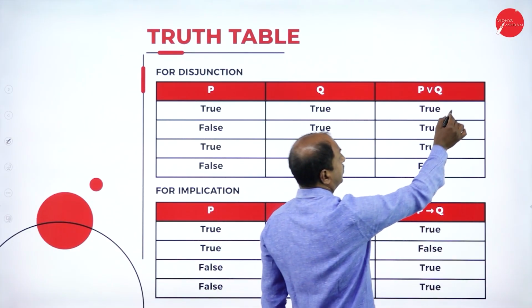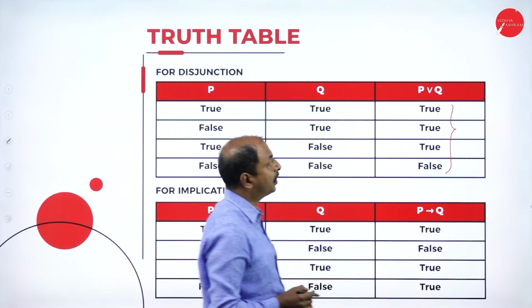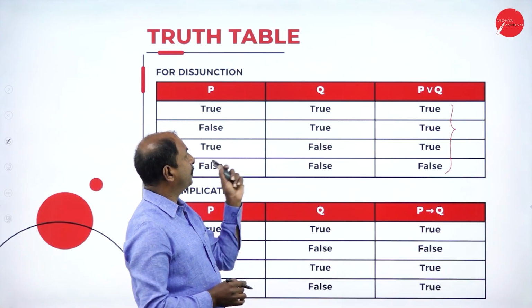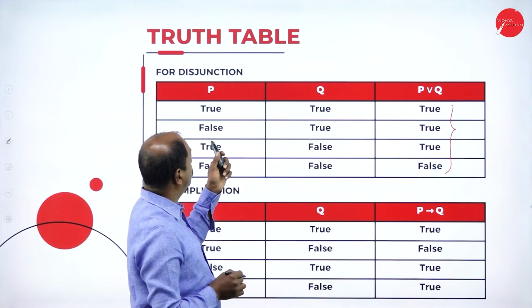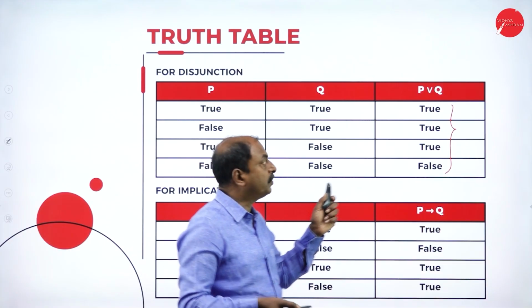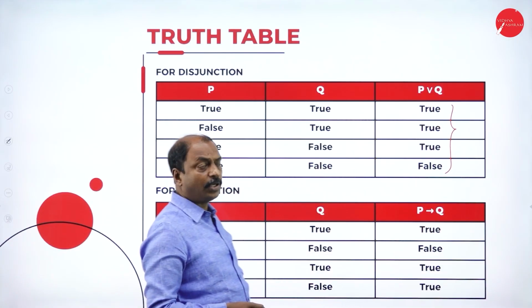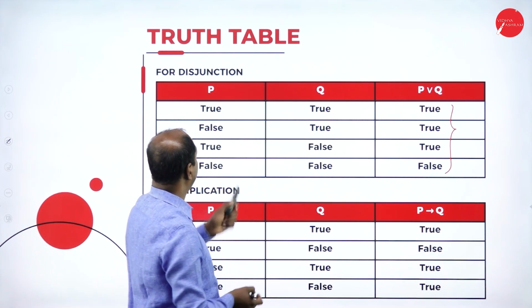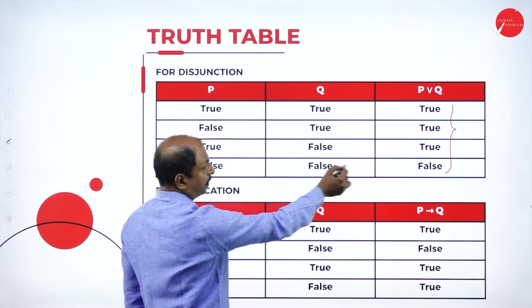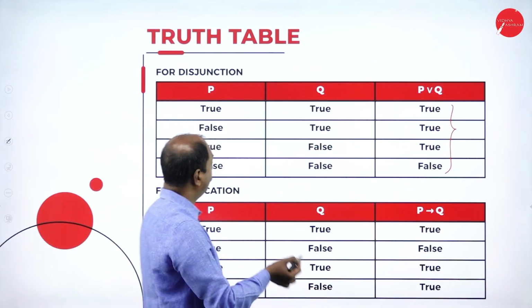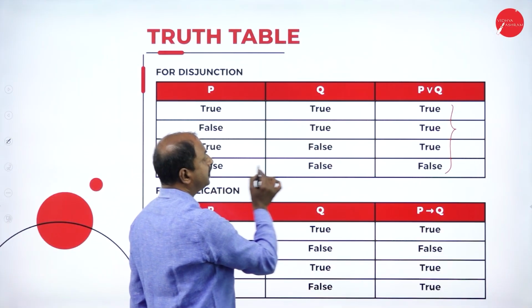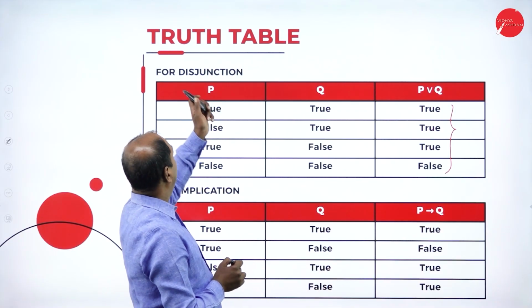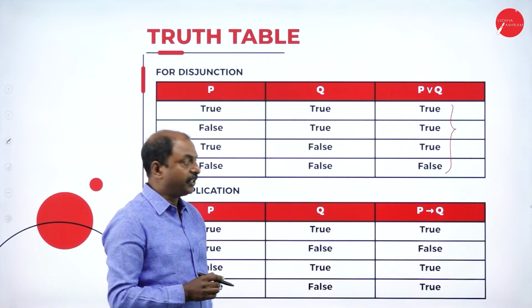This is the definition of the disjunction operation.